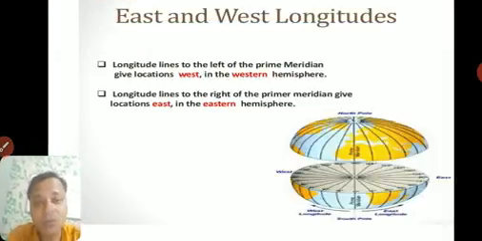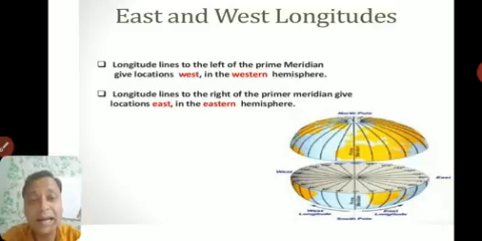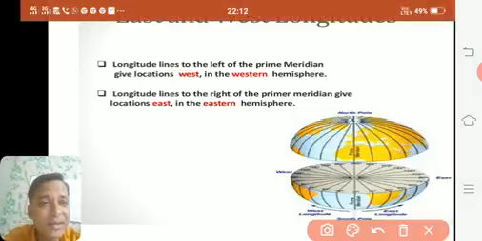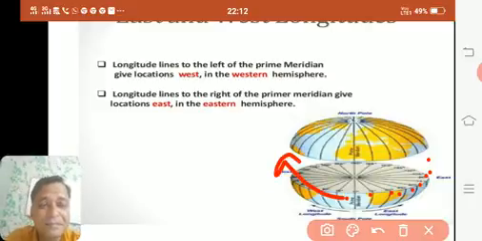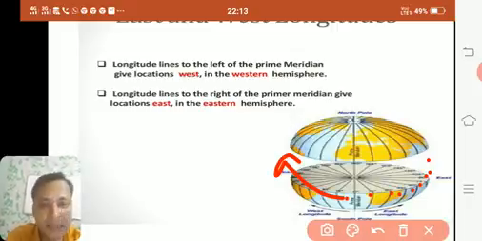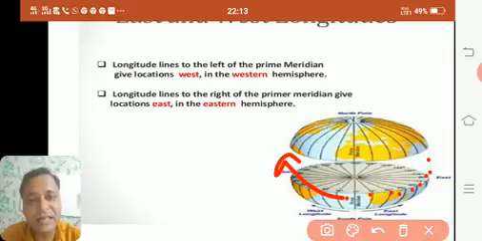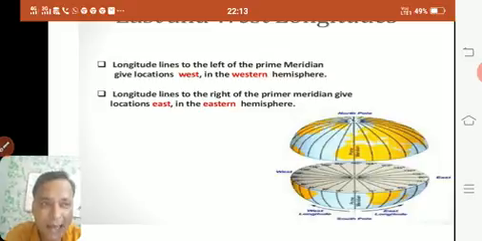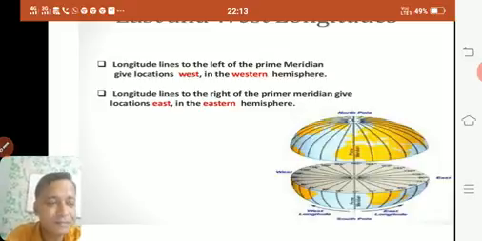Now east and west longitudes. Like we had seen north and south latitudes, here we will see east and west longitudes. They have done the same kind of thing: the globe is cut in half so that we can see the degrees. These are east degrees. This side is west degrees. Longitude lines to the left of the prime meridian give locations west, in the western hemisphere. Longitude lines to the right of the prime meridian give locations east, in the eastern hemisphere. Like north and south in latitudes, we have east and west in longitudes. Simple. I think we learnt all this in the last lesson, but as it is in our course, we have to go through this also. So this is about longitudes.